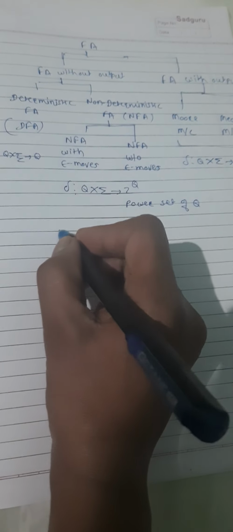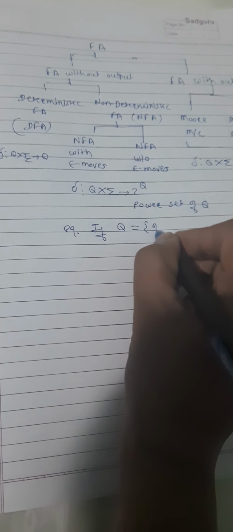For example, if capital Q is equal to {q0, q1}, consider only two states. Then the power set of Q is the set of all the subsets of Q. The first subset will be the empty set.